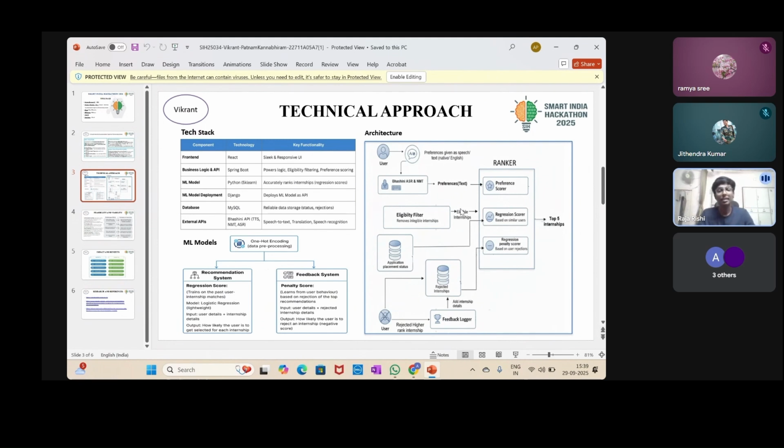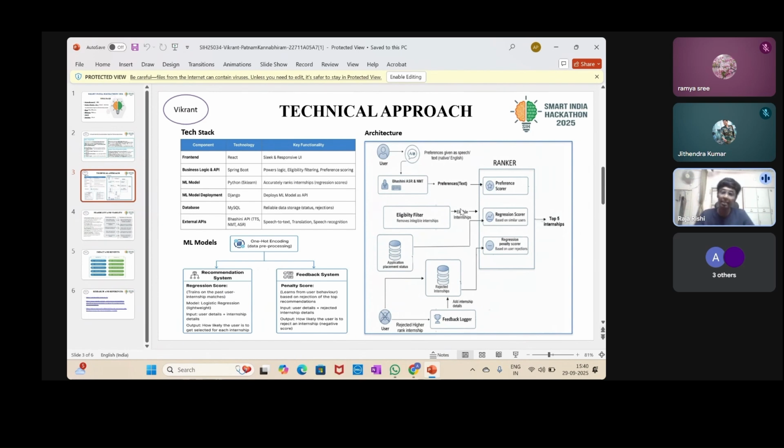Categorical features like sector and role are one-hot encoded, and user skills and internship required skills are multi-hot vectors to be fed into our ML model. Finally, if a user, after all this, chooses not to apply to the top internships we have recommended, we'll try to capture their feedback and analyze it to understand where our ML went wrong in predicting the best internship choice for the user.